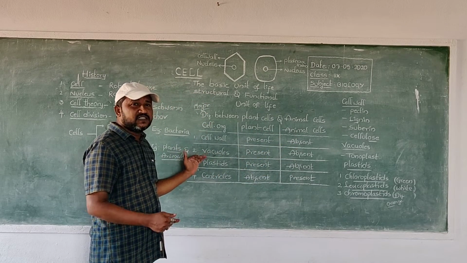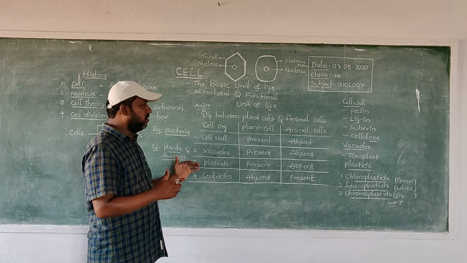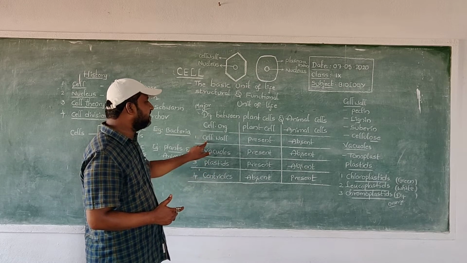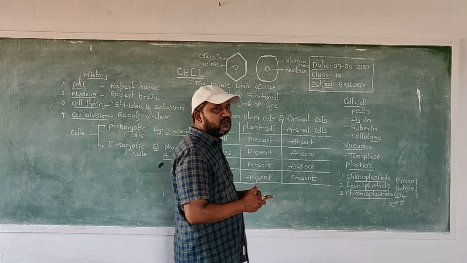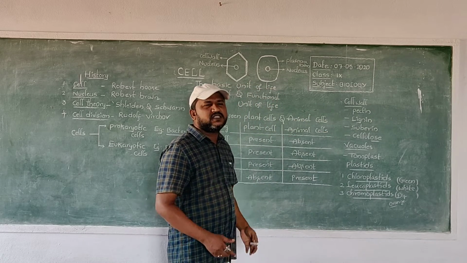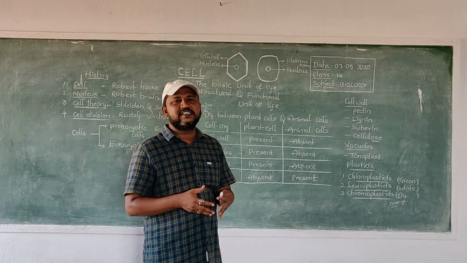Now, we will discuss a brief description of these cell organelles. First one, cell wall. The cell wall is made up of complex substances.